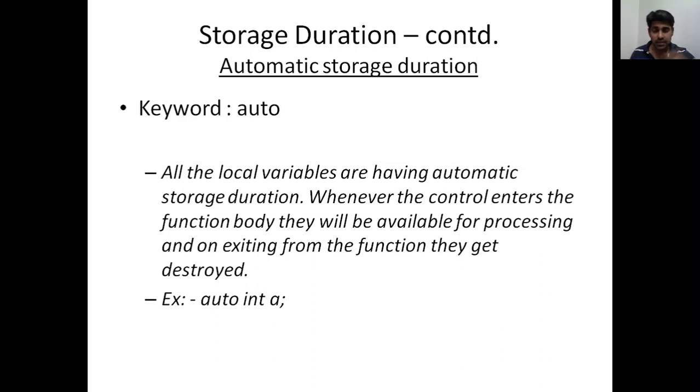Whenever the control enters the function body, they will be available for processing, and on exit, they get destroyed. That is auto, which is the case for all local variables. And if you want to define a variable specifically as auto, we use the keyword: auto int a.